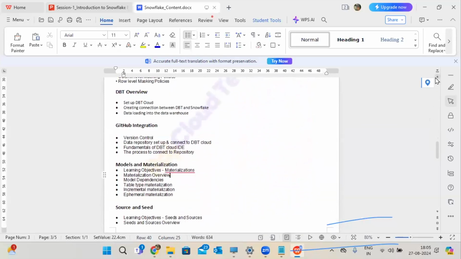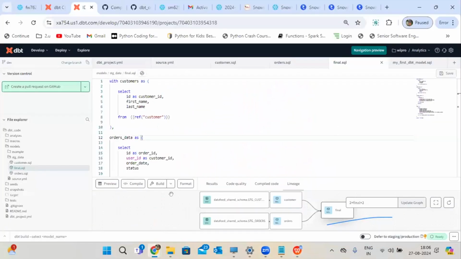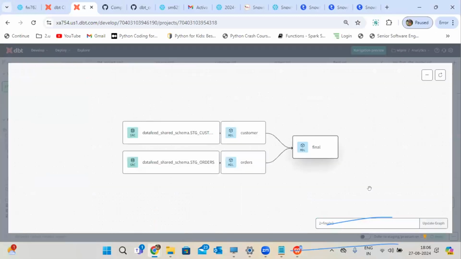We have GitHub integrated, right? Yes, we have. But if you observe the DBT tool, it's easy to manage and easy to work with. Even for graph control, we have so many options. If you work with DBT, you'll feel very happy.